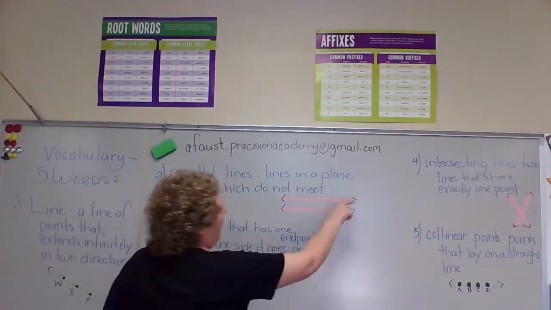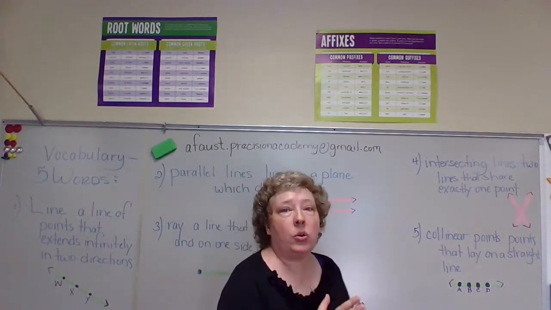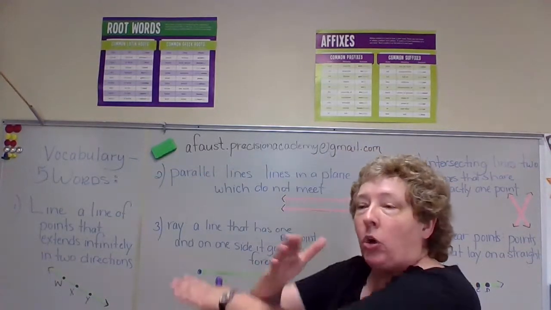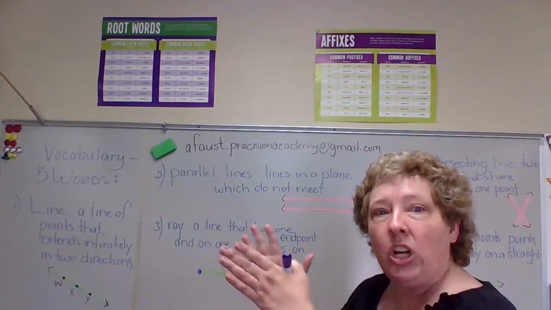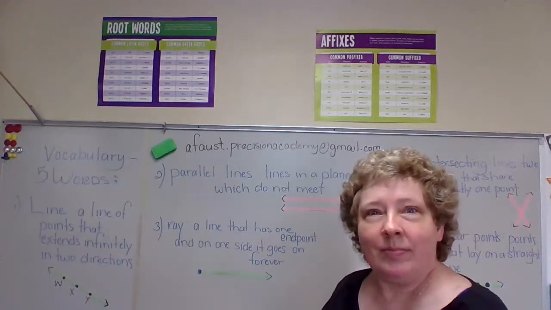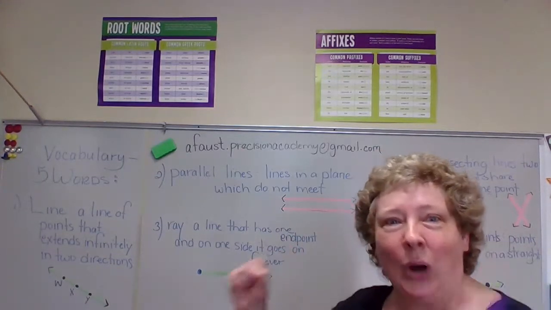We have 2 lines, flat surface. They're next to each other. They don't crisscross. They don't go across. They're just next to each other. Any questions? No? Good. We're on a roll.